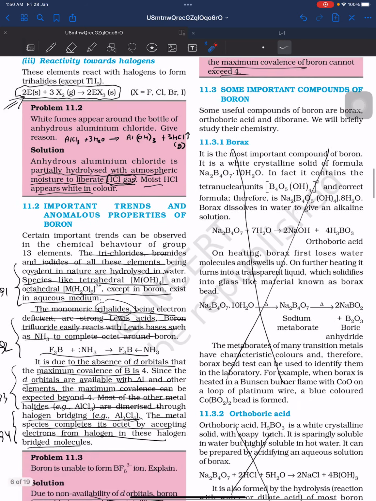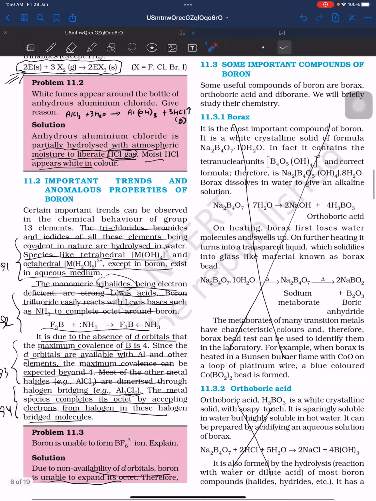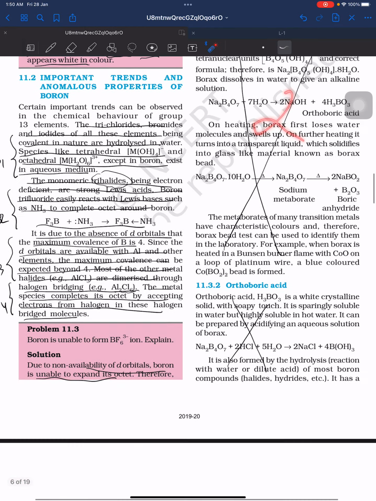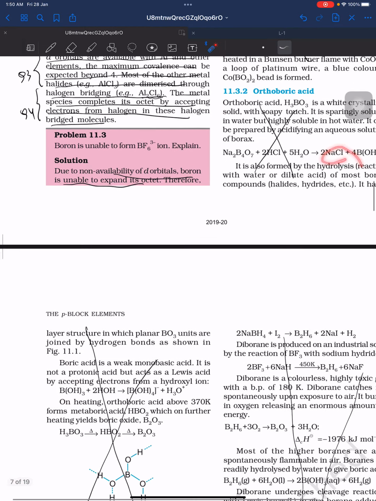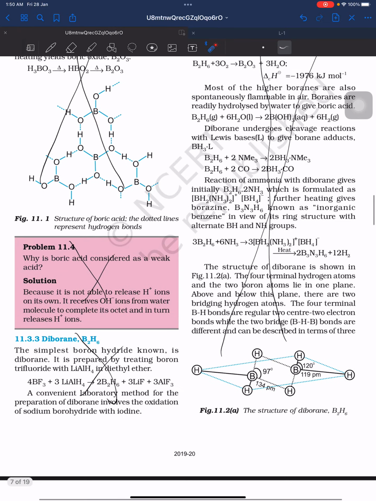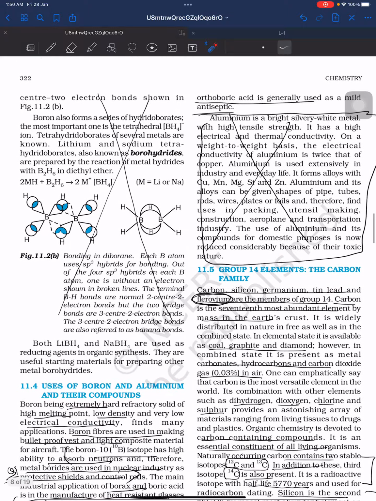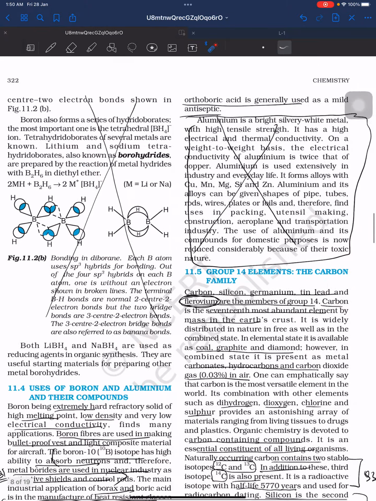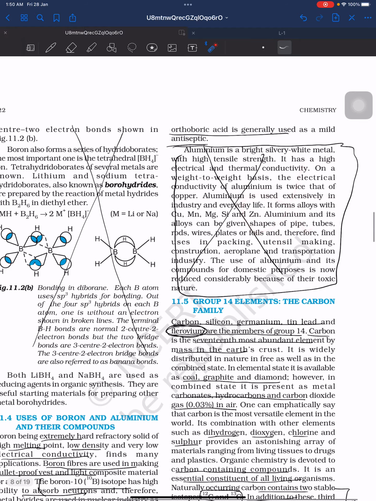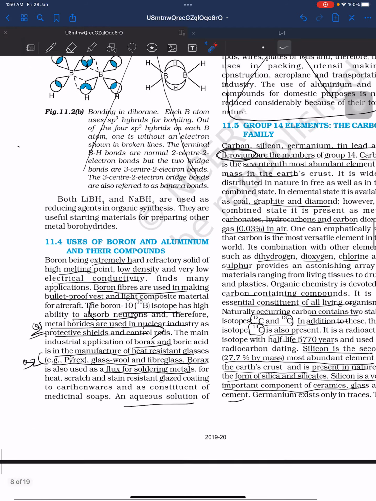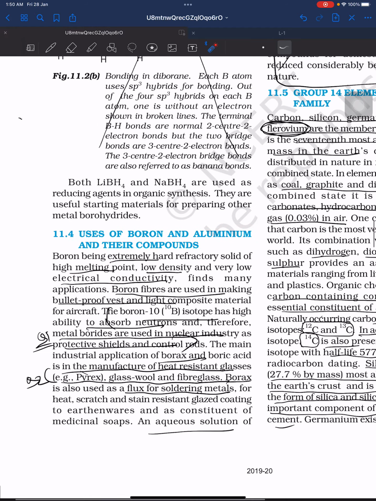Some important compounds of boron. As we told, borax is not in the syllabus, orthoboric acid is not in the syllabus, the diboron is not in the syllabus, related questions are not in the syllabus, and this is also not in the syllabus. Uses of aluminium is also not in the syllabus. So what is in the syllabus? Basically the uses of boron and aluminium and their compounds.